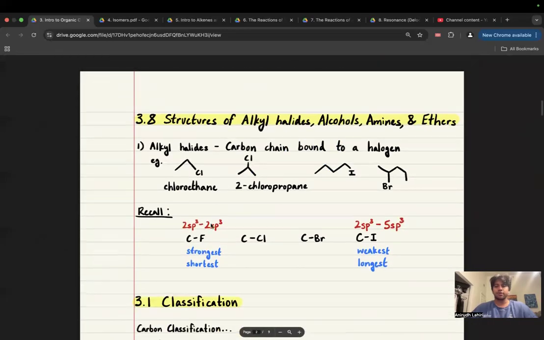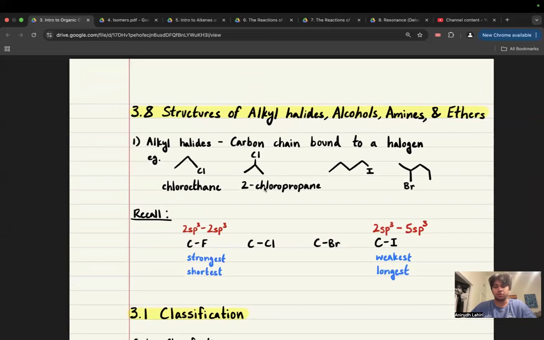Okay. Structures of alkyl halides, alcohols, amines, and ethers. Alkyl halides are carbon chains bound to a halogen, right? So I have a carbon chain, and a chlorine, iodine, bromine, fluorine, any of the halogens. If you look on the periodic table, the first group from last, there's the noble gases, and then there's the halogens, right? The halogens are halides, alkyl halides. Alkyl group, halide here.